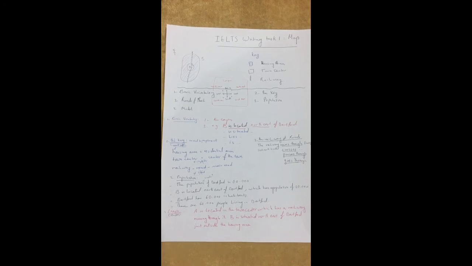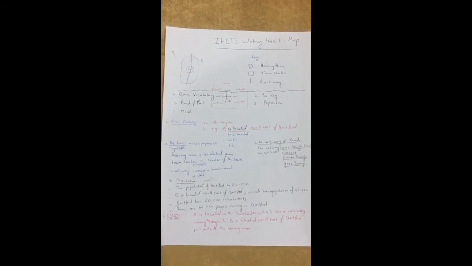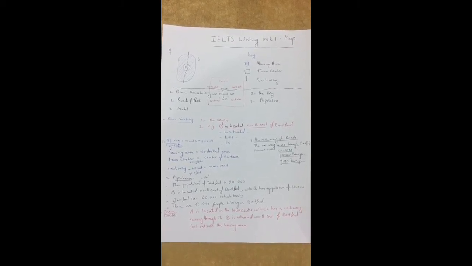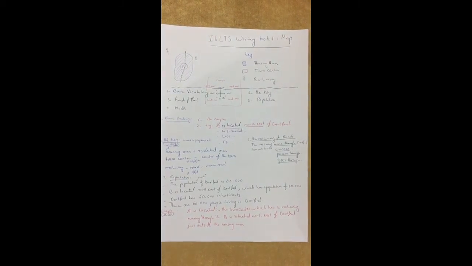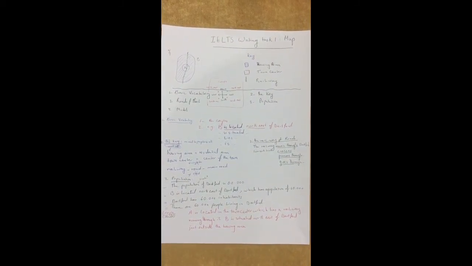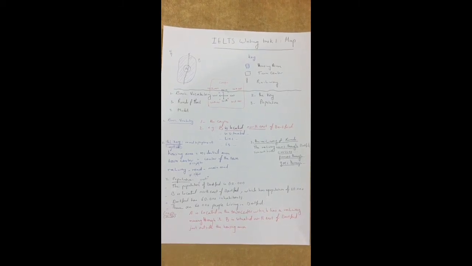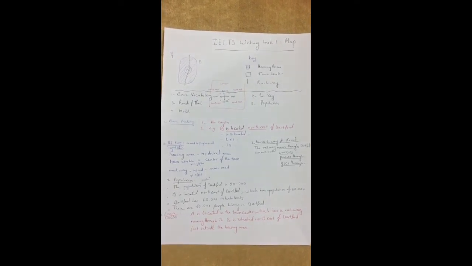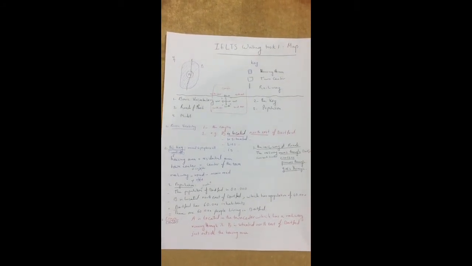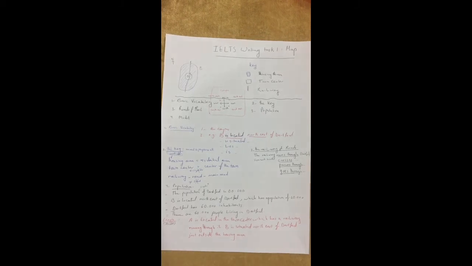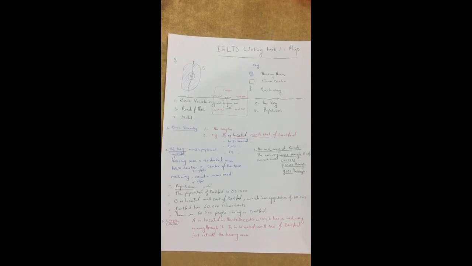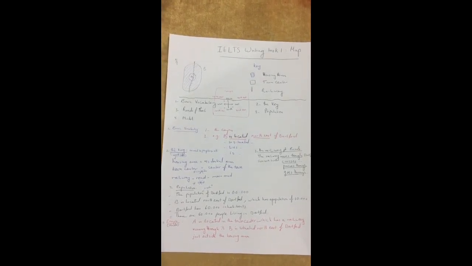Population: the population of Dartford is 60,000. Or we can say a more complex sentence like B is located northeast of Dartford, which has a population of 60,000. Dartford has 60,000 inhabitants, or there are 60,000 people living in Dartford.